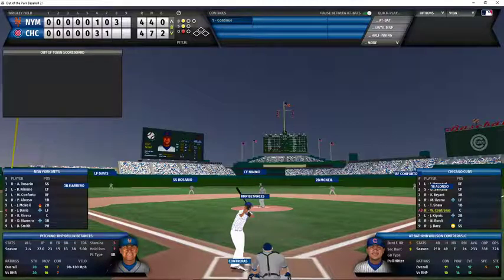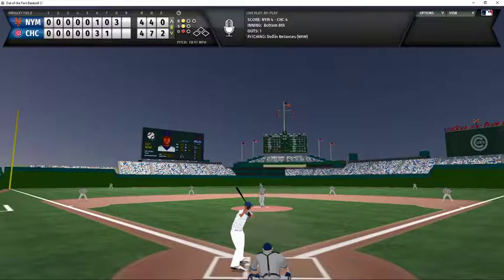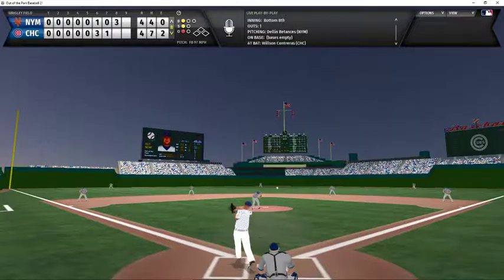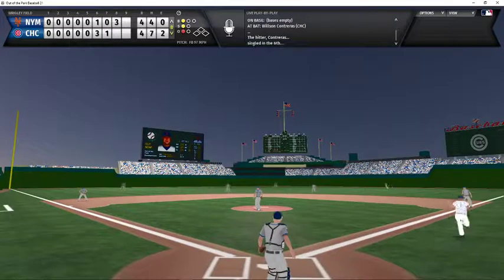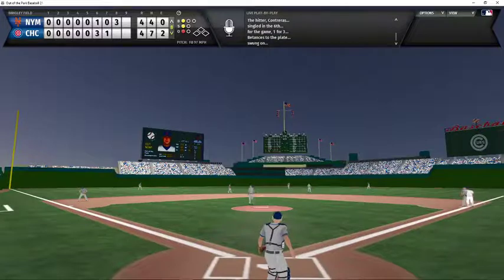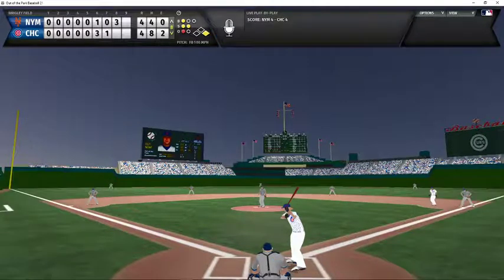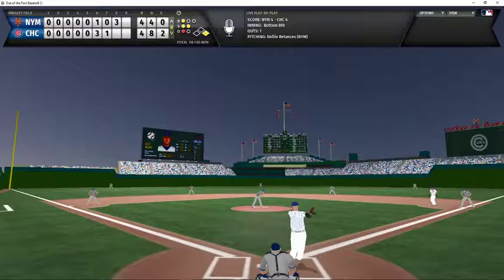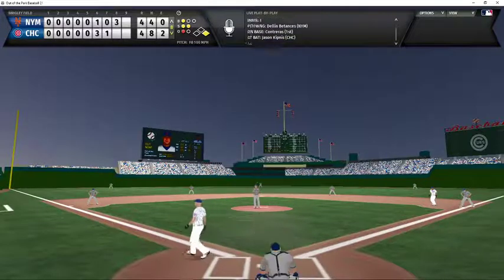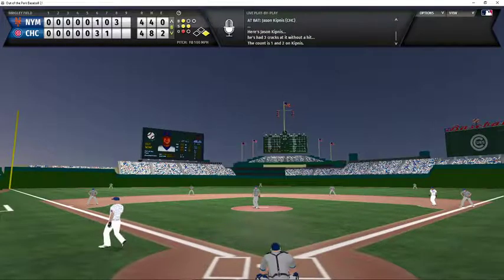Contreras now batting for the Cubs. 1-1 is the count. 1 out against Dellin Betances. And he knocks one into center field. That is going to be lightly hit, but over the second baseman's head, and that will be a single for Wilson Contreras. And Jason Kipnis will now bat. Kipnis from the left side with a 1-2 count. Swing and a miss, strike 3. Kipnis heads back to the dugout as he is retired on the strikeout.